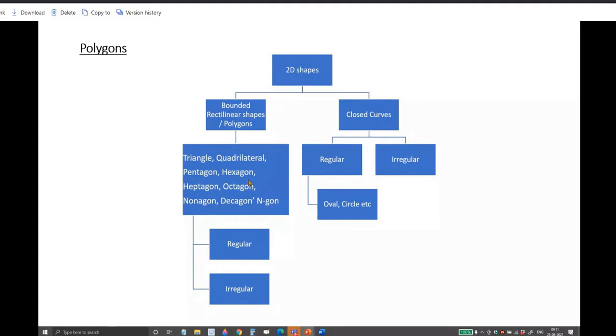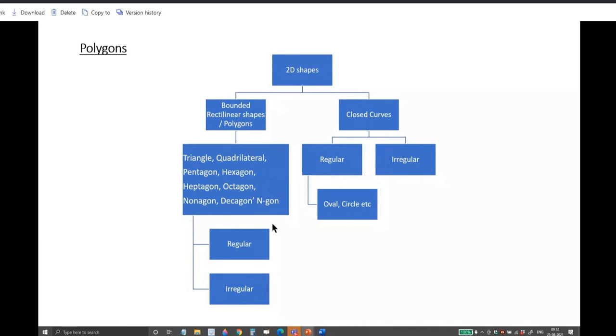If a polygon has 3 sides, you call it a triangle. Quadrilateral means a 4-sided polygon. Pentagon, 5-sided polygon. Hexagon, 6-sided polygon. Heptagon or septagon, 7-sided polygon. Octagon, 8-sided polygon. Nonagon, 9-sided polygon. Decagon, 10-sided polygon.